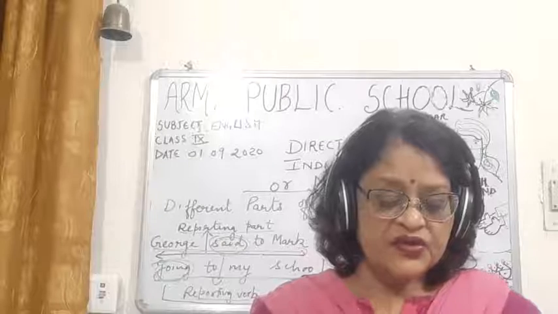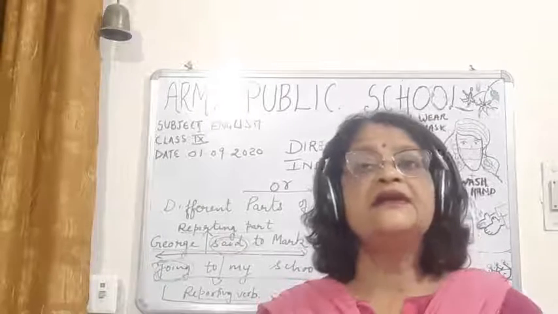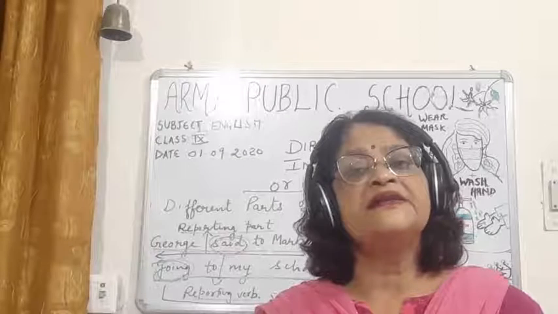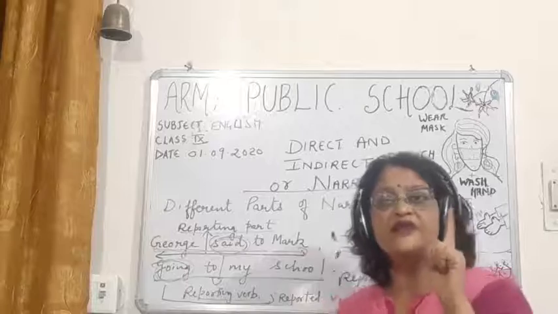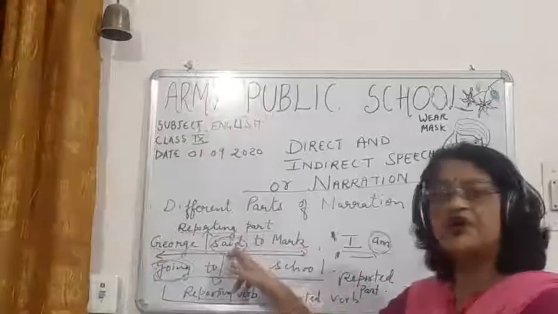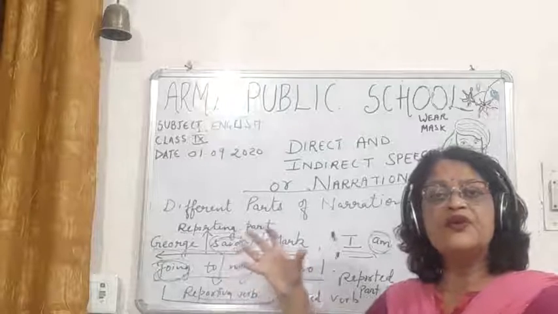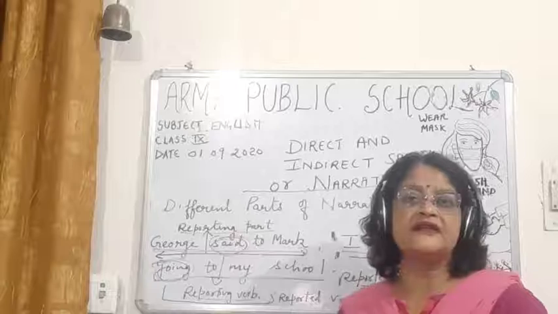Then children, you have to see that it is the reporting verb that determines the change. That means all the changes are made due to one thing only. And what is that thing? It is the reporting verb. This is the most important and most powerful thing. It's like a prime minister in the country.